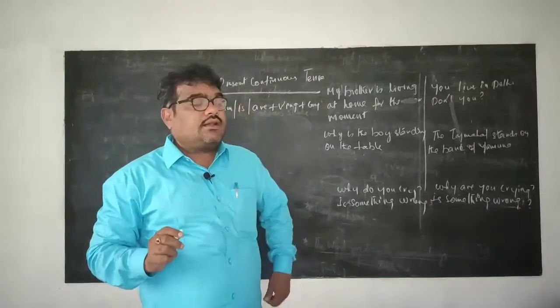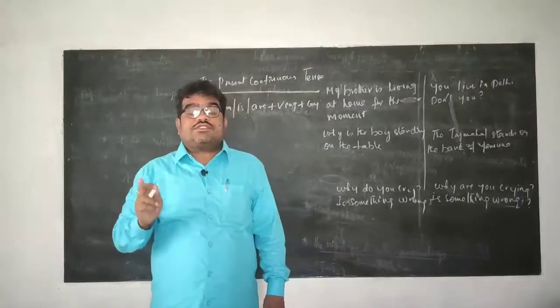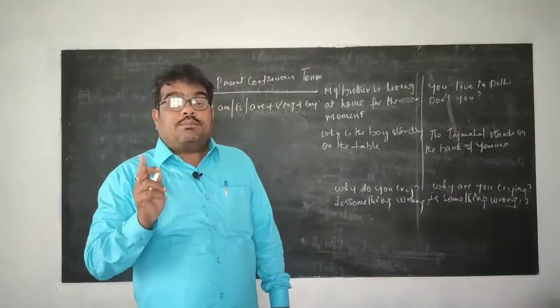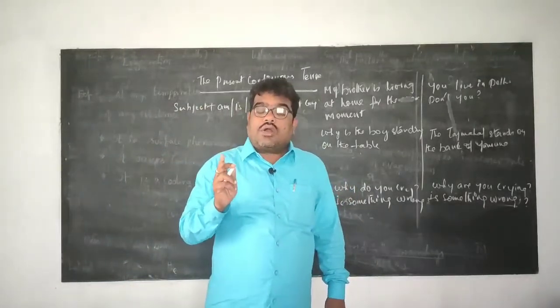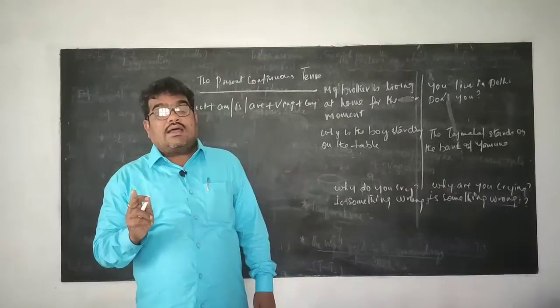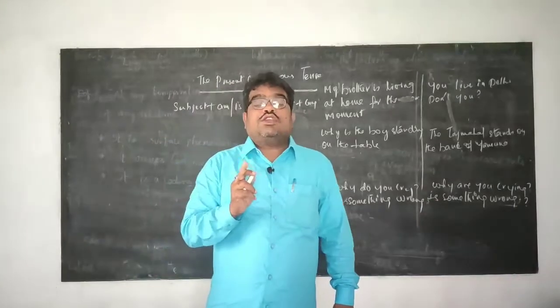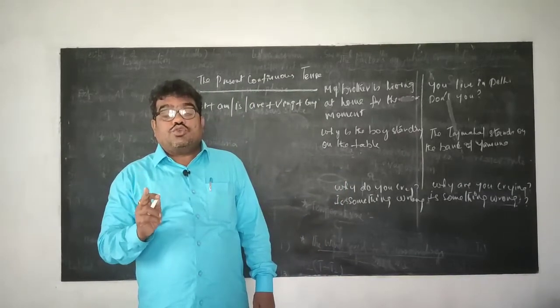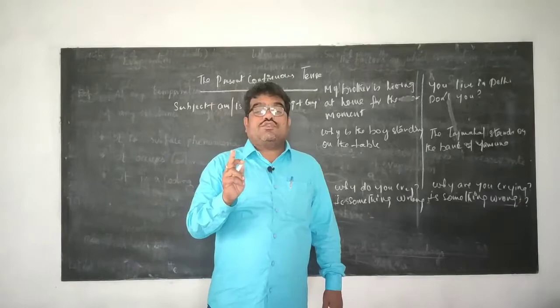I repeat once again. In the present continuous tense, it is very important that the structure must be subject plus am or is or are. If the subject is singular, you have to use is. If the subject is plural, you have to use are, plus the ing form of the verb.